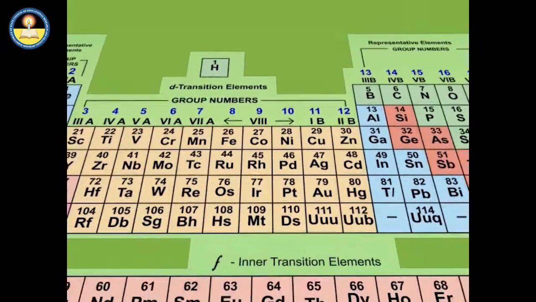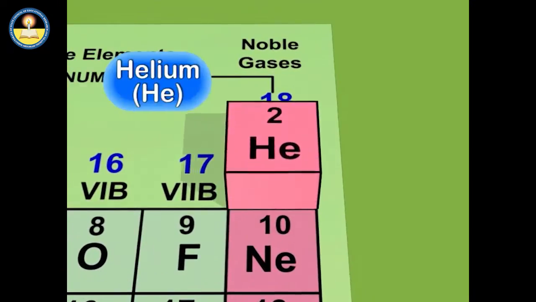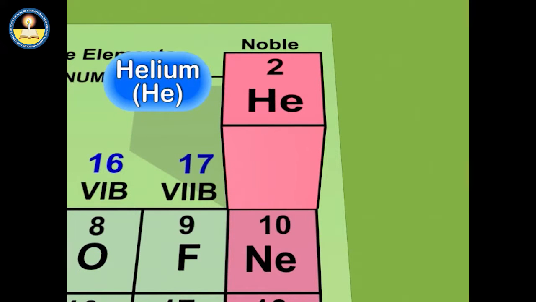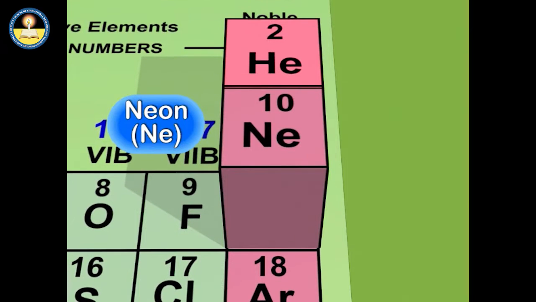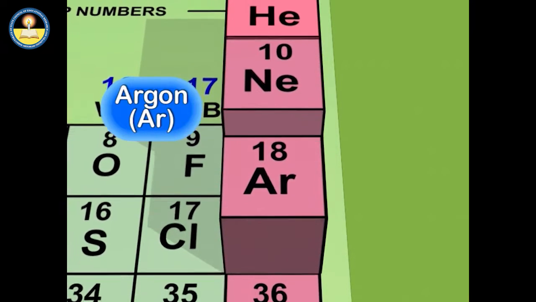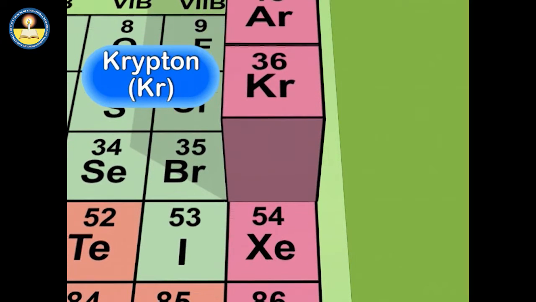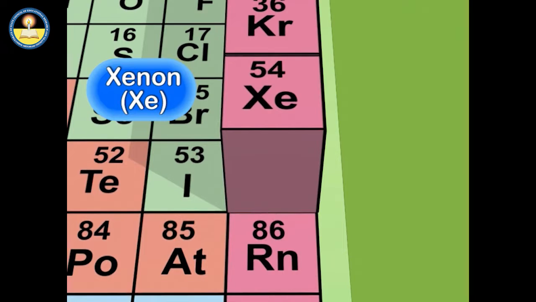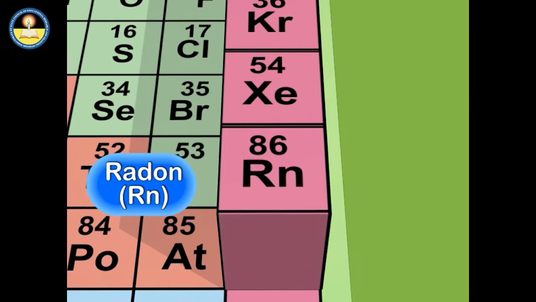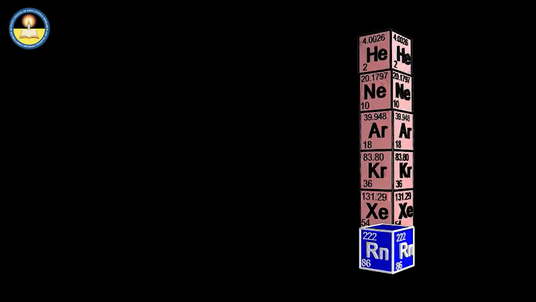The elements belonging to noble gas family are helium, denoted by He, neon, denoted by Ne, argon by Ar, krypton, that is Kr, xenon, that is Xe, and radon, that is Rn. The last member is radioactive in nature.